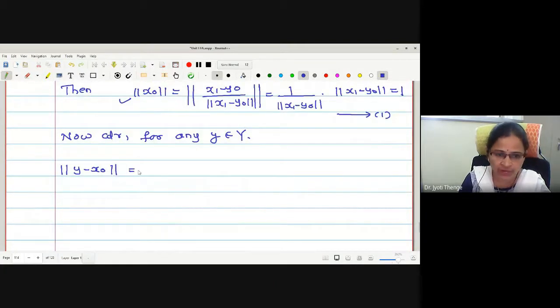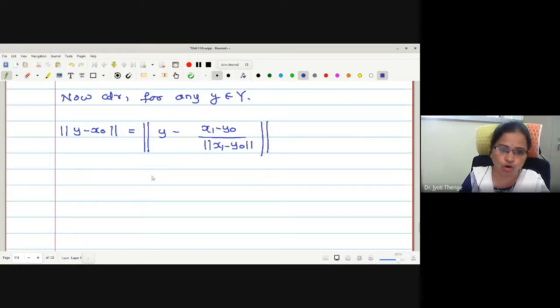Okay. Now let me write what is y, what is x naught we have selected. x naught we have selected is the vector (x1 minus y naught) upon norm of (x1 minus y naught). Let me do a cross multiplication for the sake of simplicity.